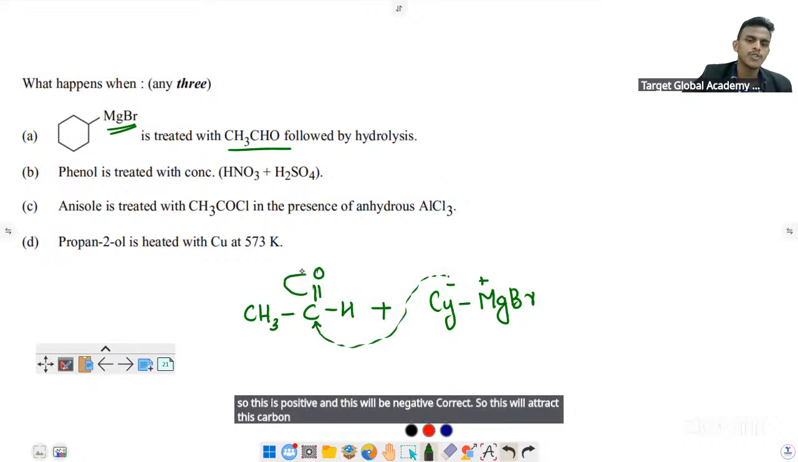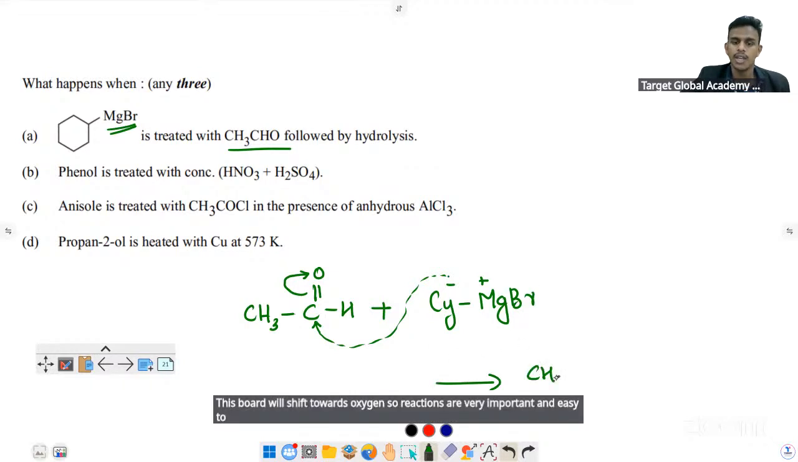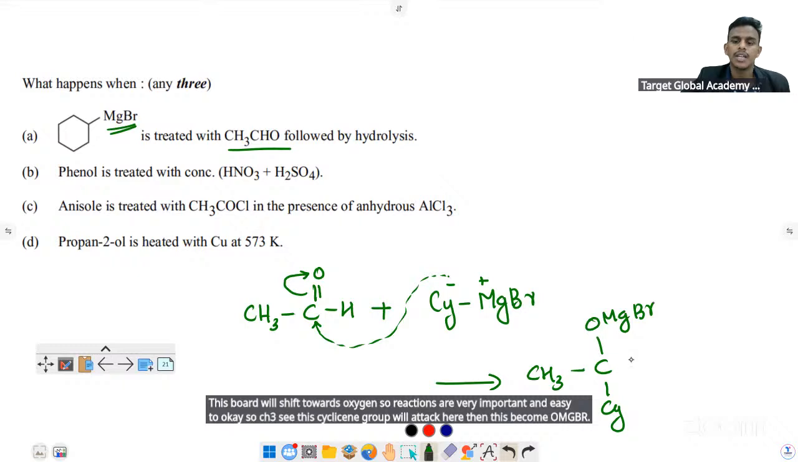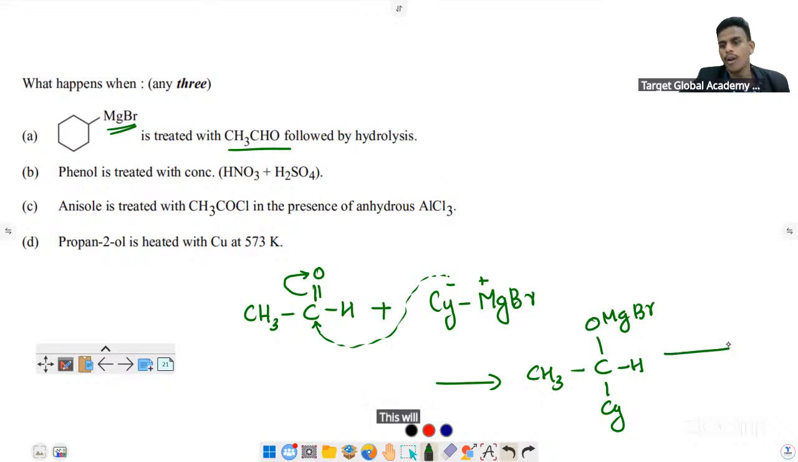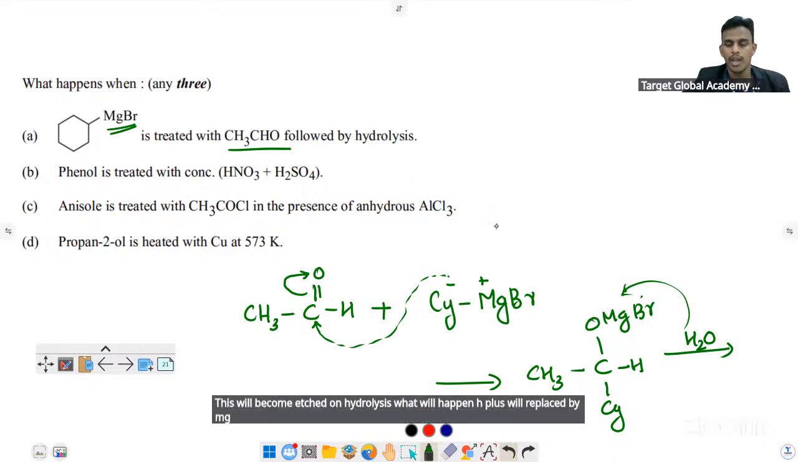This bond will shift towards oxygen. So Grignard reagent reactions are very important and easy. Okay, so the CH3, C, cyclohexane group will attack here. Then this becomes OMgBr, and this will become H. On hydrolysis, what will happen? H plus will replace MgBr, so you will get CH3, C, cyclohexane group.